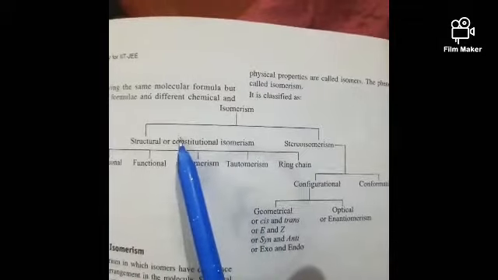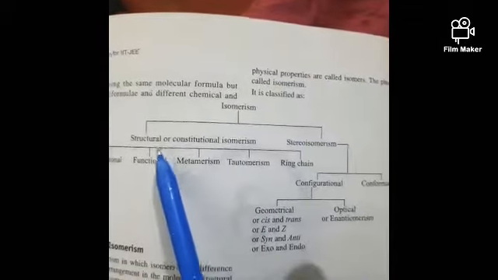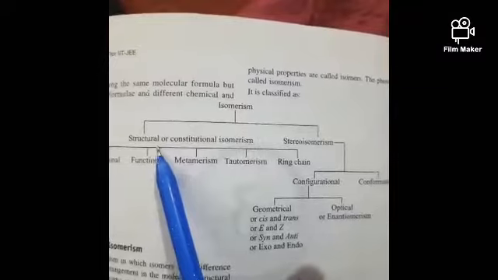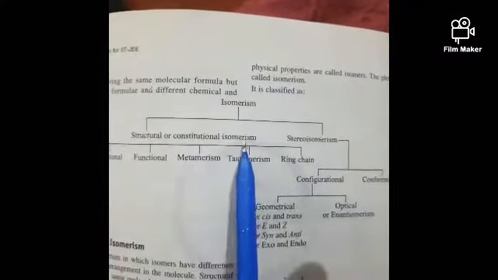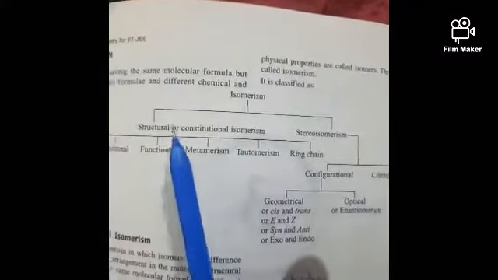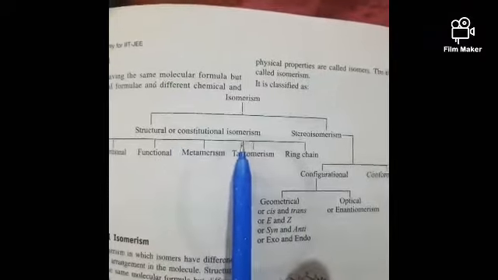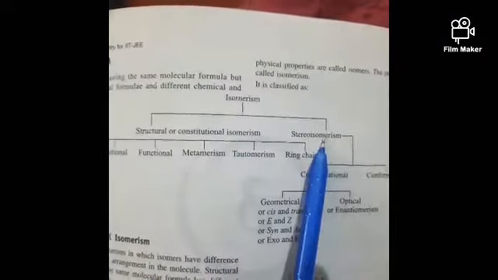In isomerism we have structural or constitutional isomerism, both are the same, and stereoisomerism.